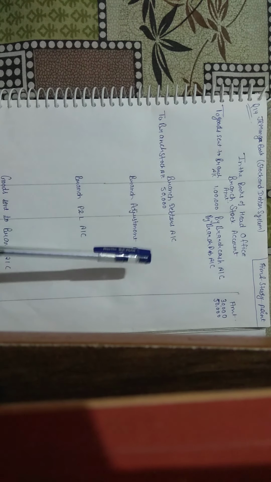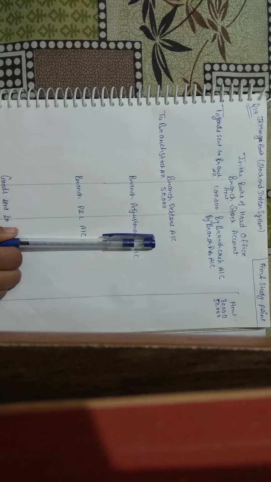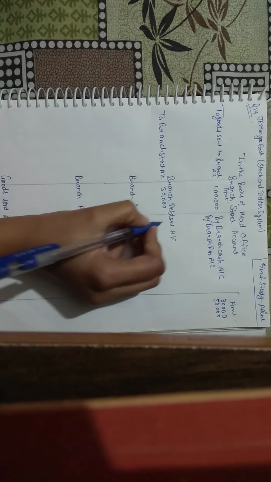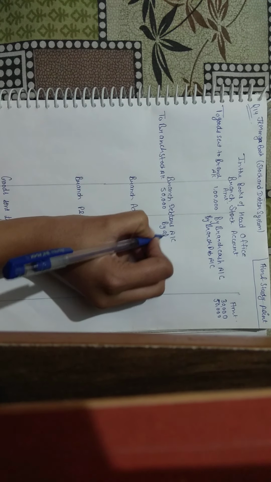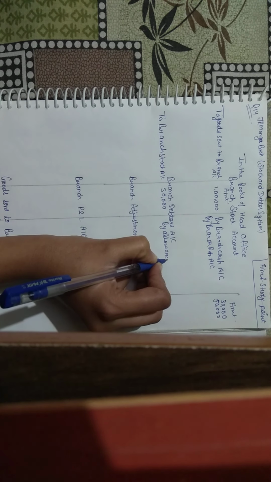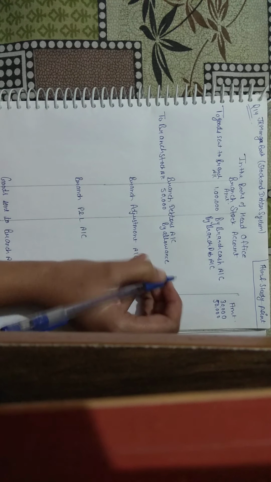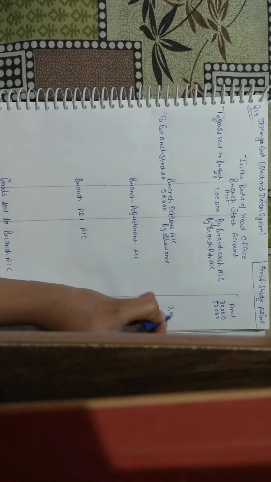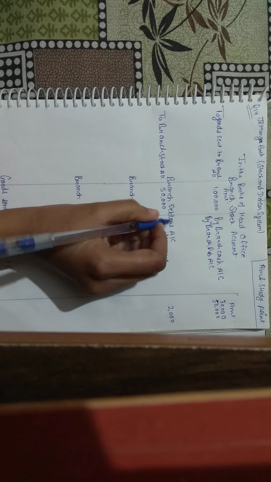And allowance will be mentioned on the credit side because it will reduce our debtors. So we will write here by allowance, this is 2,000 rupees. Next is cash received from debtors.